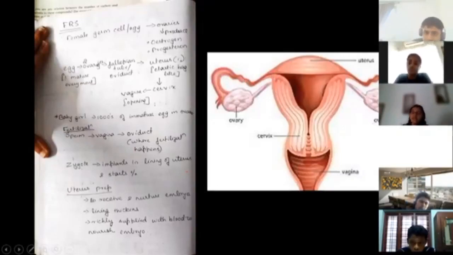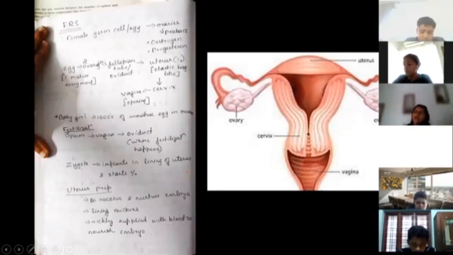The diagram is extremely important. Both male part and female part diagrams are very important. Okay, 2 ovaries are there, inside which the egg is produced, and a fallopian tube is going to link the ovary to the uterus. Uterus is also known as the womb, and uterus is going to pass to a very narrow opening which is known as a cervix, which opens outside through the vagina.